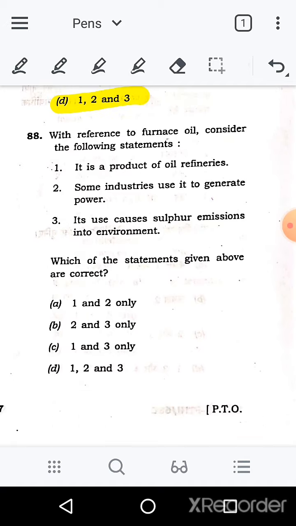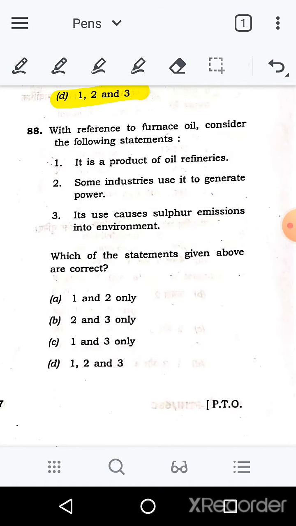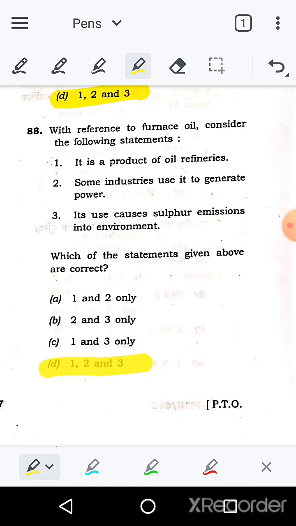Next question is 88th. With reference to the furnace oil, consider the following statements. It is a product of oil refineries. Some industries use it to generate power. Its use causes sulfur emission into environment. Again here same question, not mostly related to whatever we study. It's a basic science question and related to environment also, which here again we can say it's all three, option 1, 2, 3.